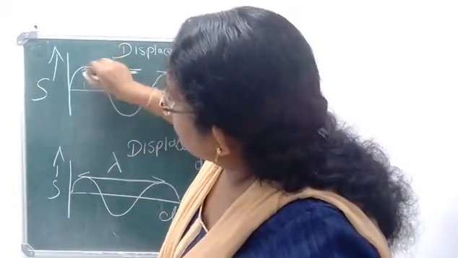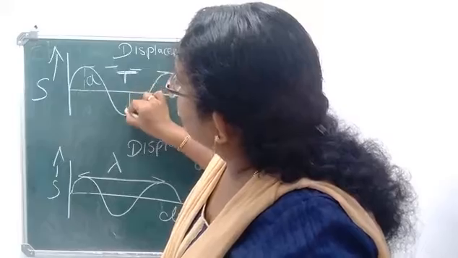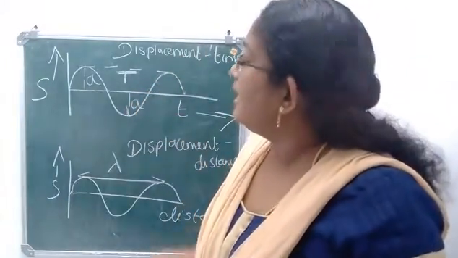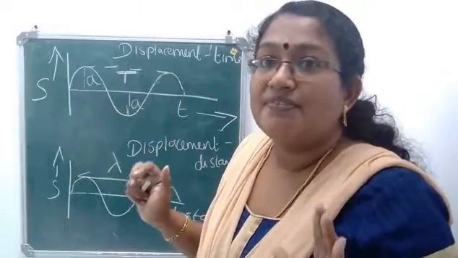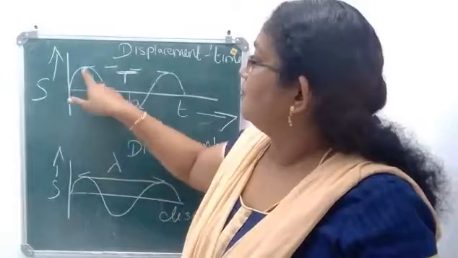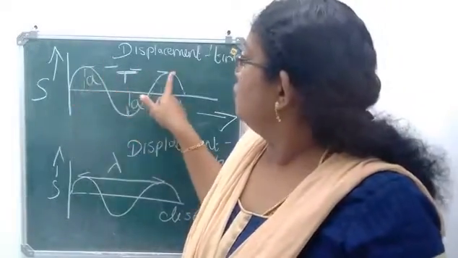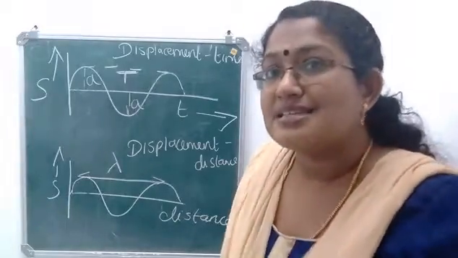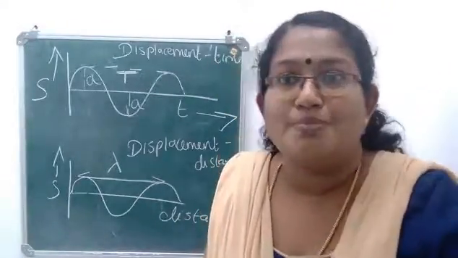In all these cases, the height of the wave will give you the, what is this? Amplitude. Height of the wave is amplitude. Here in the x-axis, we have taken time. So, till here is one wave, or between two crests. When you are considering the distance between two crests, actually one wave is formed there.